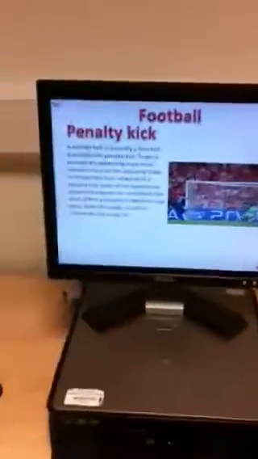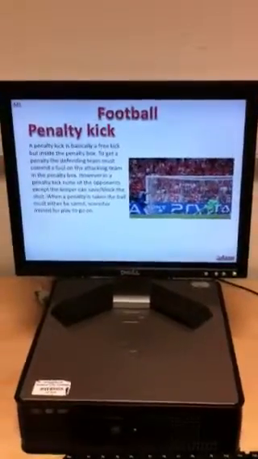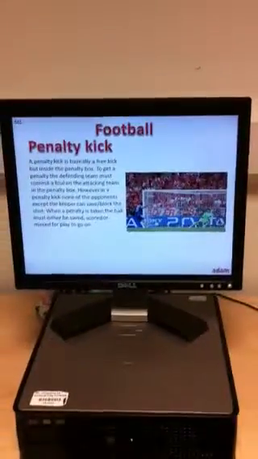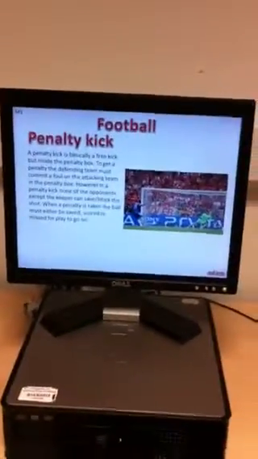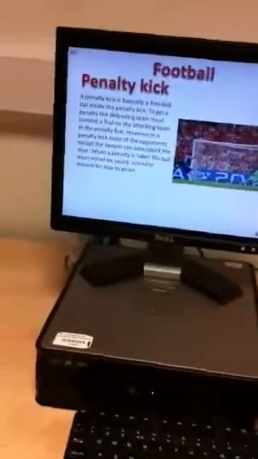Penalty kick in football. A penalty kick is basically a free kick but inside the box, and is 12 yards away from the goal. To get a penalty, the defending team must commit a foul on the attacking team in the penalty box. However, in a penalty kick, none of the opponents except the keeper can save or block the shot. When a penalty is taken, the ball must either be saved, scored, or missed for play to go on.